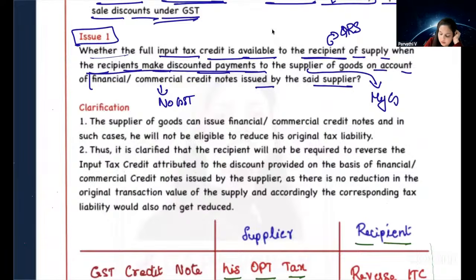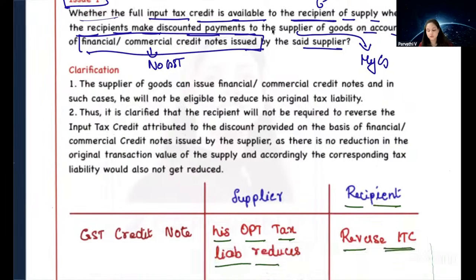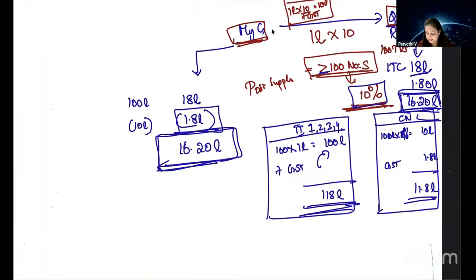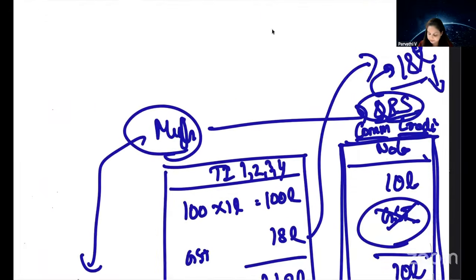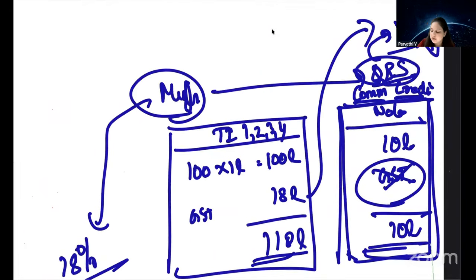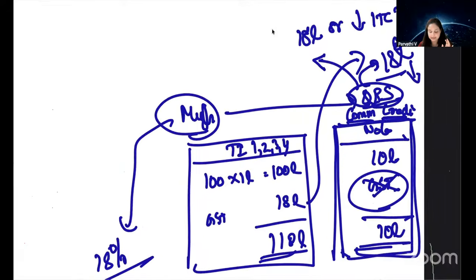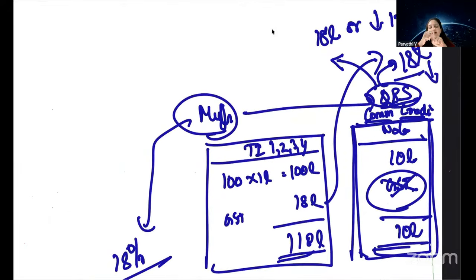In our credit note, there is no GST. So tell me, in this case, no GST credit note. What is the case here? Should QRS claim ITC of 18 lakhs or should they reduce their ITC? What is your opinion? If they can claim ITC of 18 lakhs, type 18 lakhs, or else type reduce.